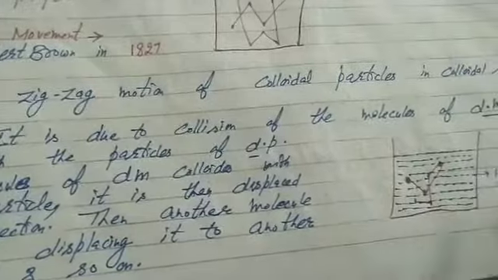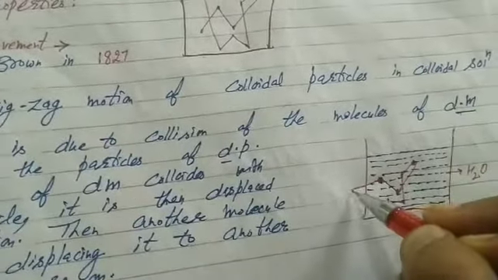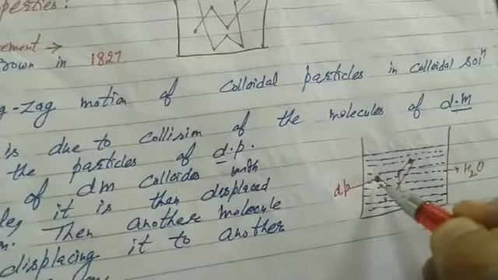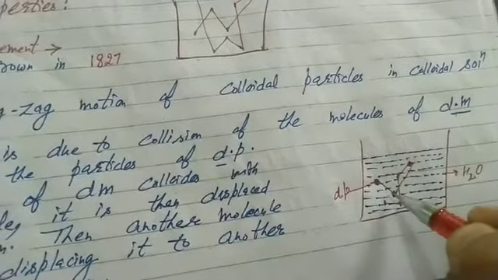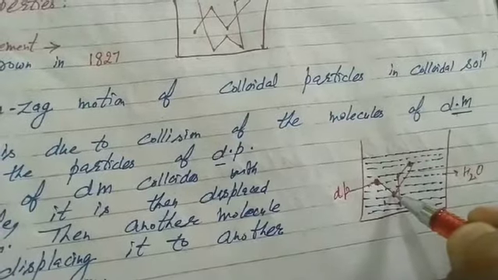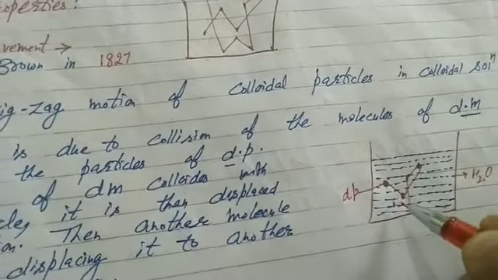The background, students, contains water, which is dispersion medium. That's the particle of dispersion phase. A molecule of dispersion medium, that is the entire blue background, collides with the colloidal particle. It is displaced in one direction. Then another molecule of dispersion medium, water, collides with it, displacing it in another direction, and so on. It is called Brownian movement.